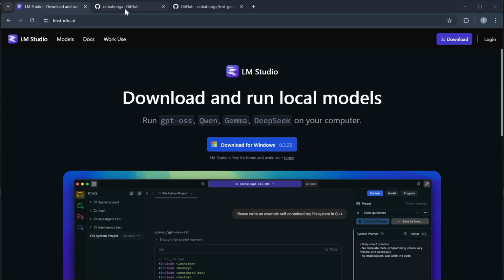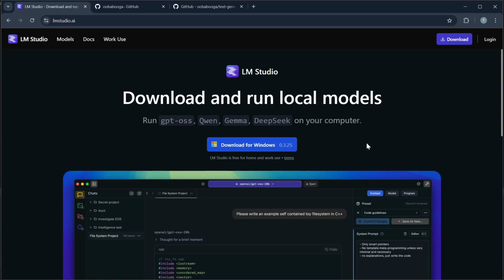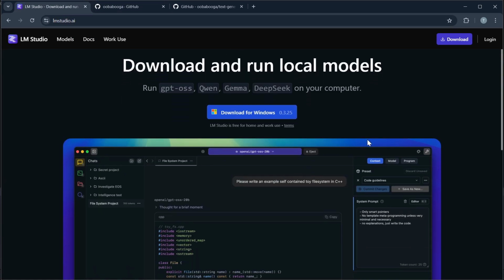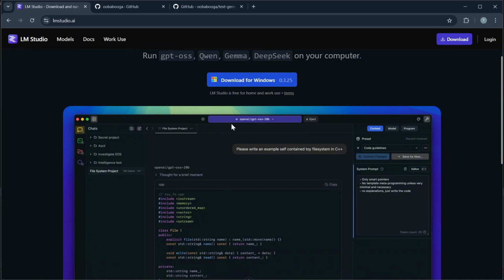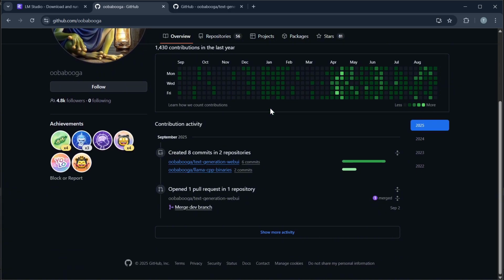LM Studio versus Uba Buga. Which one is better? So let's find out. Number one is their features. LM Studio focuses on running and managing LLMs locally with an easy to use interface, while Uba Buga, or text generation web UI, is more advanced and customizable, supporting multiple model backends and fine tuning options.